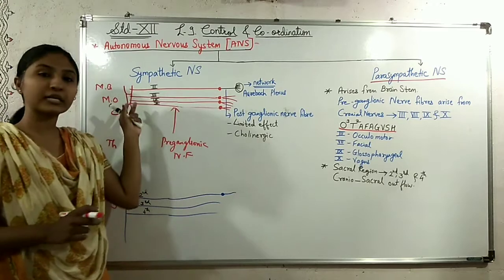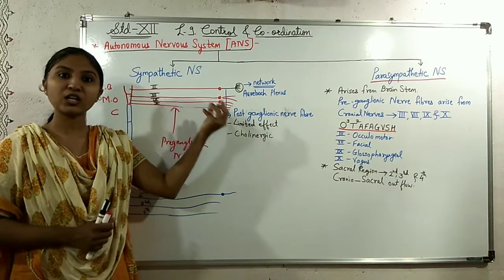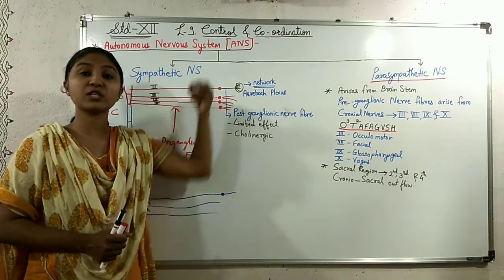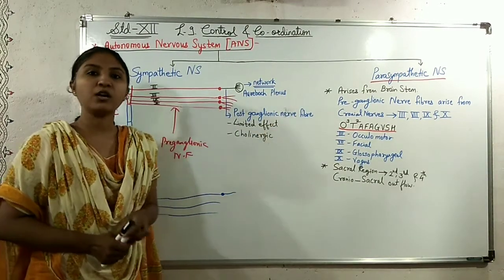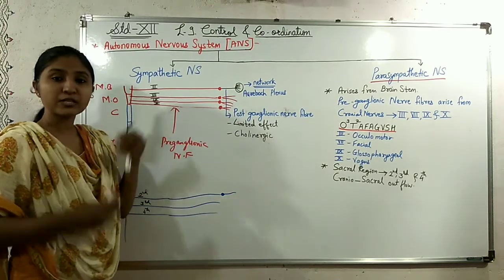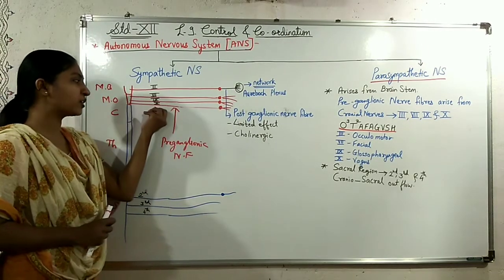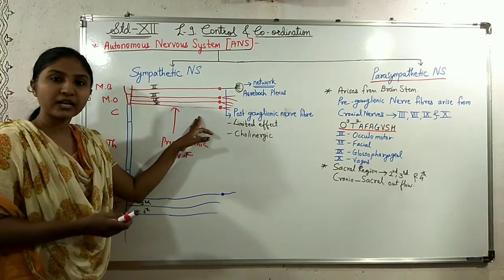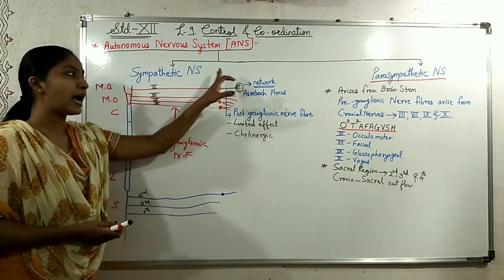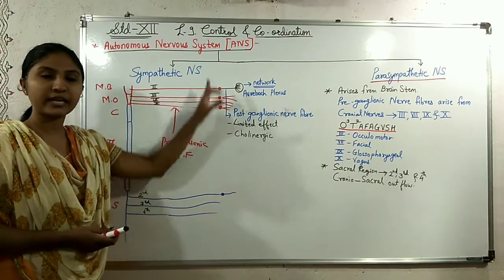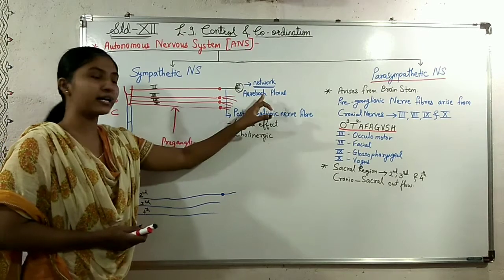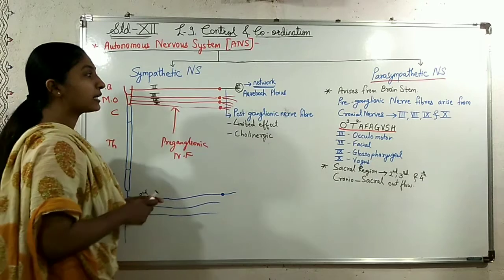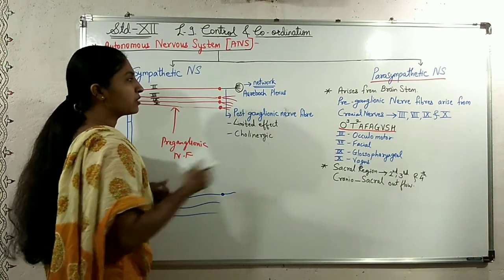In the sympathetic system, we saw the preganglionic nerve fibers were short and the postganglionic nerve fibers, which come after the ganglion, were long, and the preganglionic fibers were closer to the spinal cord. Here the preganglionic nerve fibers are long, they connect to the ganglions, and the postganglionic nerve fibers which arise after that are short.